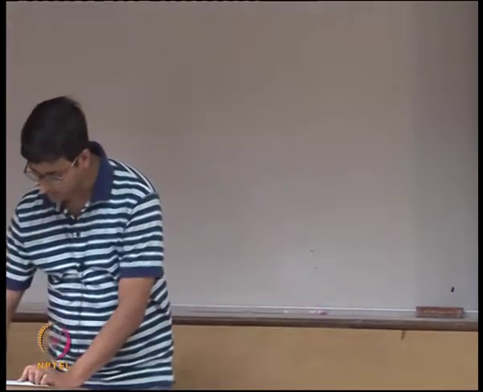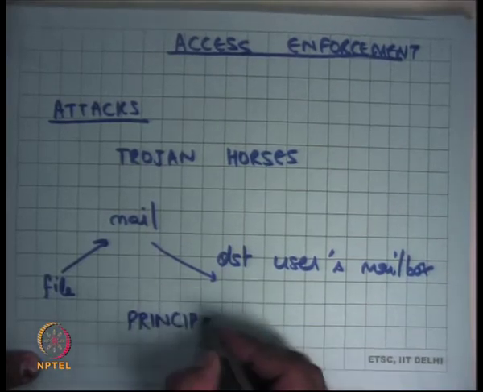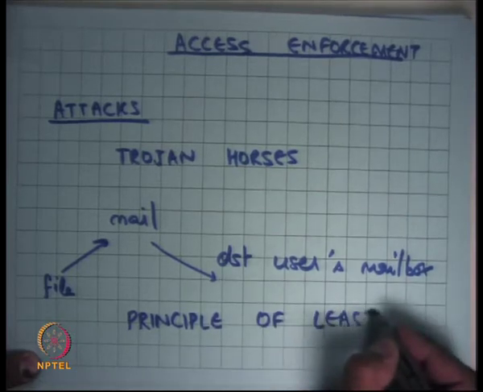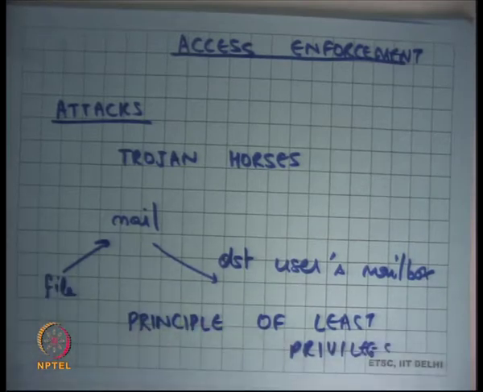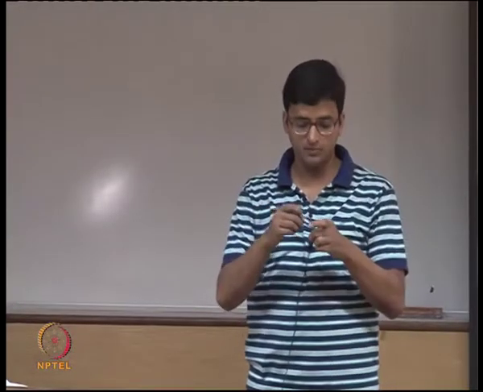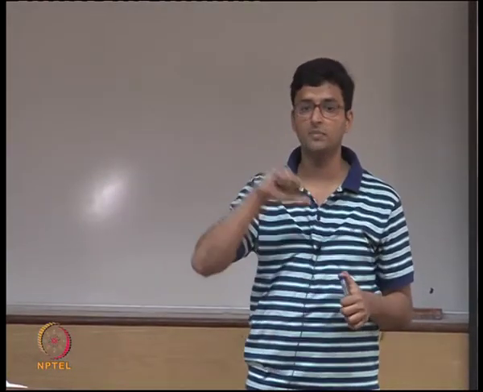In general, when you have programs of this type, you should follow what's called the principle of least privilege. Let's take the example of the mail program. It has a setuid bit set, so it can either run with root privileges or run with my privileges.